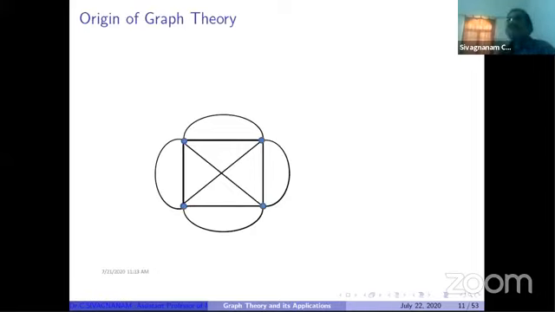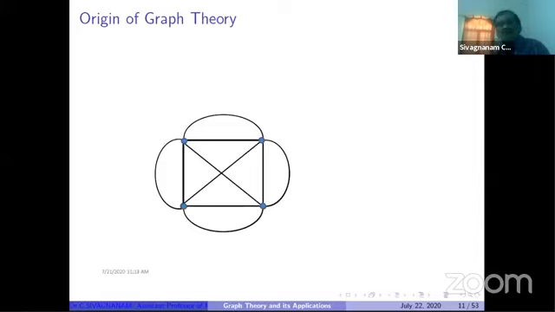What is the origin of graph theory? Who invented this graph theory? Before that, you have to consider this well-known diagram. This graph consists of 4 vertices and some edges. It is not a simple graph. What is the question behind this?